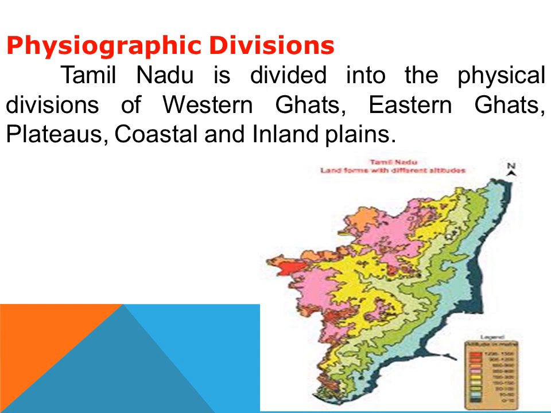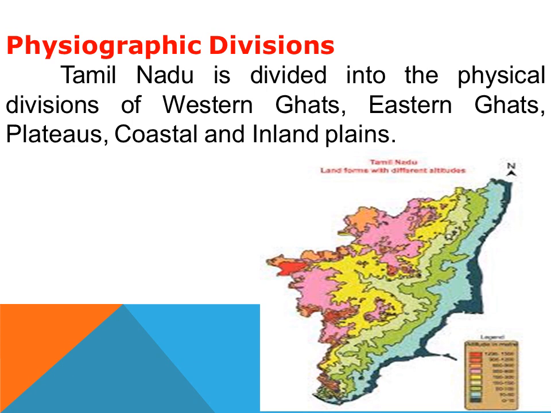Physiographic divisions. Let's see the major physical features of Tamil Nadu and their character. Tamil Nadu is located on the peninsular plateau, and it is known as the Deccan Plateau. You know that the Deccan Plateau is in a triangle shape, is that no? So in that only, Tamil Nadu is there.